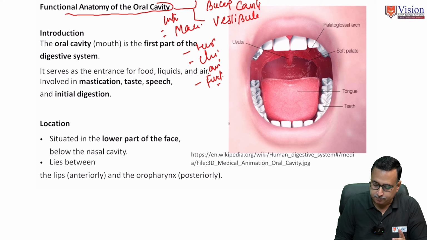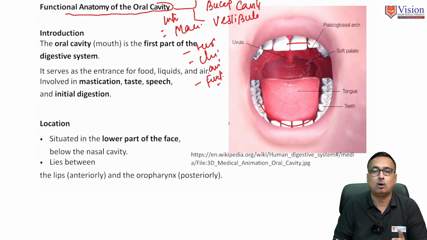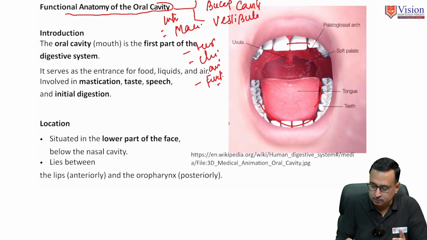Like a space, if this is the upper arch and this is the lower arch, and both arches are in contact in occlusion, there is a space bound by the lingual surfaces of the upper and lower teeth. This is the lingual surface, and this is the labial or outer or buccal surface.